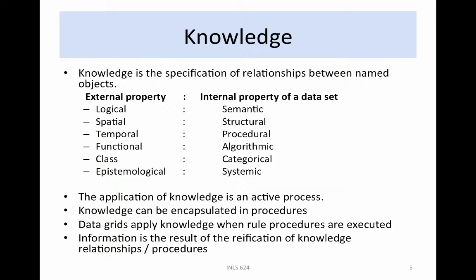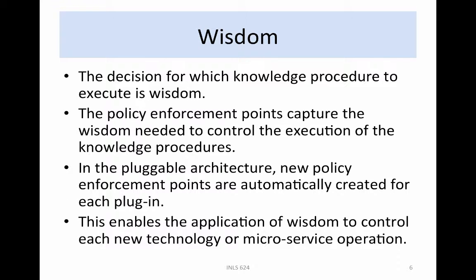We get out of this trap through education. We are told the names of objects without having to apply the underlying knowledge relationships. This works if information is static. What you learn in kindergarten is the basis for your ability to apply knowledge. On the other hand, your teachers had to learn the knowledge somewhere to teach you the information. The standard form of wisdom is the application of temporal and spatial relationships to decide when and where to execute knowledge relationships. Thus, the decision for which knowledge procedure to execute is a form of wisdom.